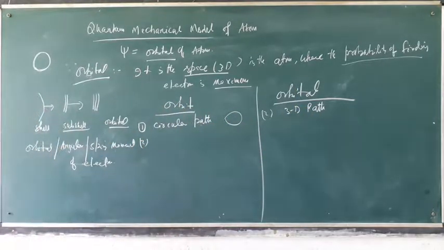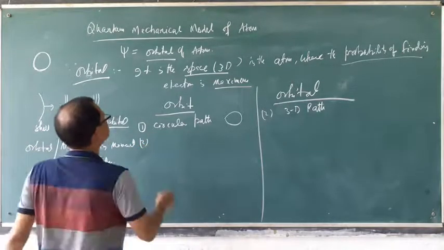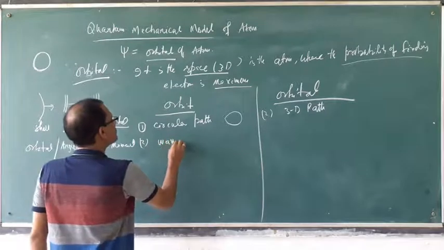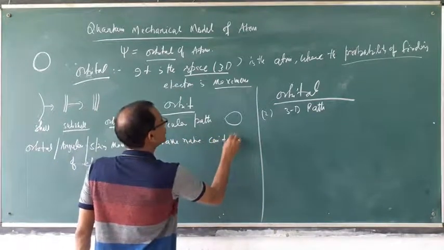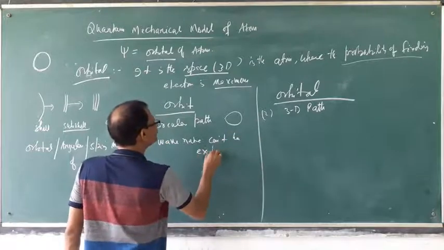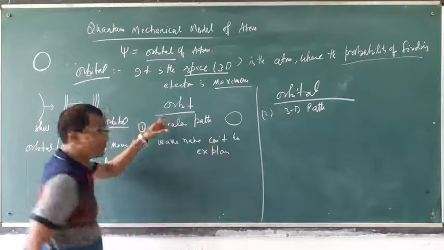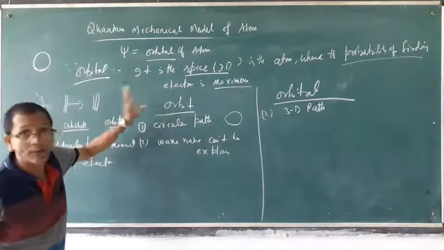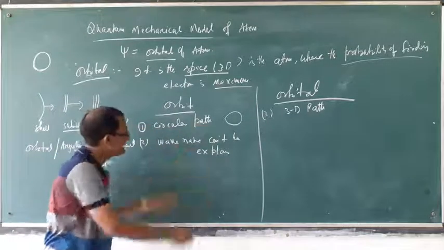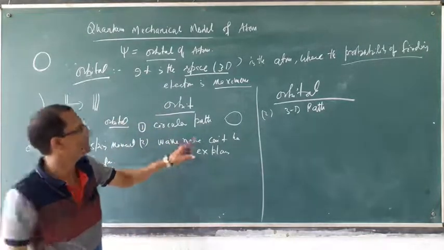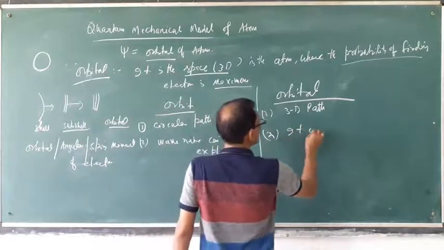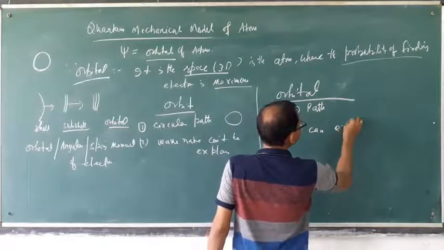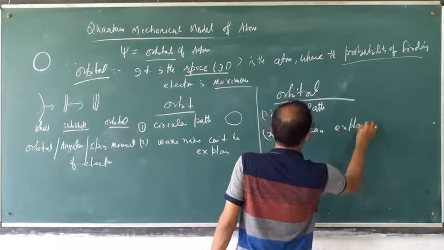Then the wave nature. Orbital motion in the orbit cannot explain the wave nature, but the orbital can explain the wave nature.